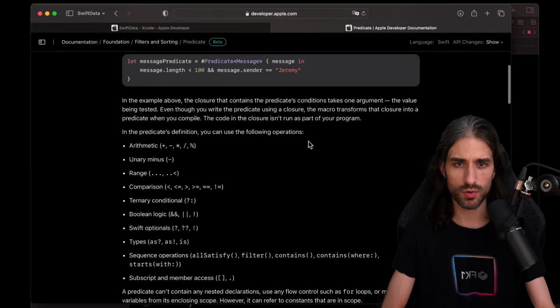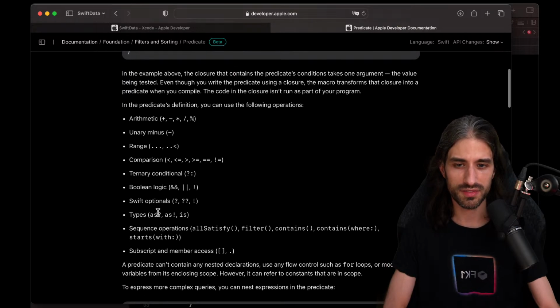The code in the closure isn't run as part of your program. So that's why we cannot do anything, but we have starts with, so maybe that's what I want to use in that case. Okay, so that kind of makes sense, because I guess the idea is that the predicate will be evaluated in a database, and they want to evaluate the predicate in a way that's fast, so that they are able to run their query quickly, and so it's not going to be able to call any arbitrary Swift function. You need to call something that can be translated into a database query, basically. So that's why only some kinds of queries are allowed.